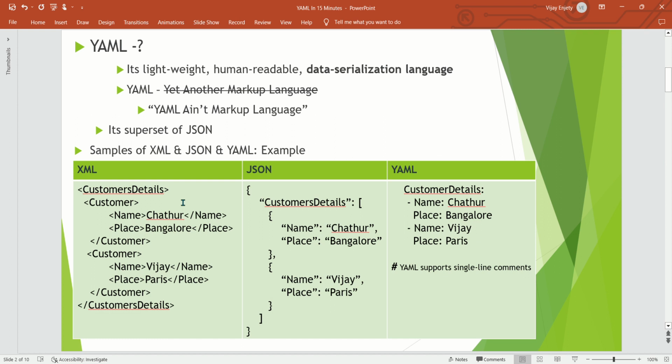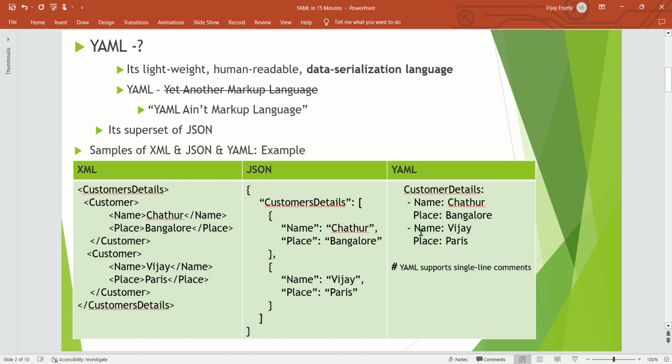Now, quickly take a look at samples of XML, JSON, and YAML. The same thing, written in three different ways. In the XML file, customer details come with tags: every tag has a parent and child, and each tag comes with an opening tag and a closing tag. In JSON, it comes with curly brackets, then customer details in double quotes and key value pairs in double quotes with colons.